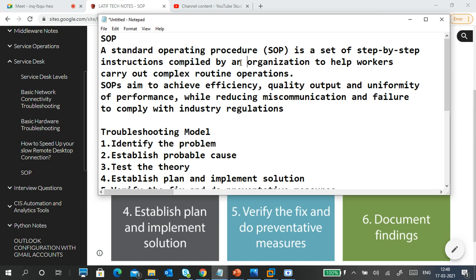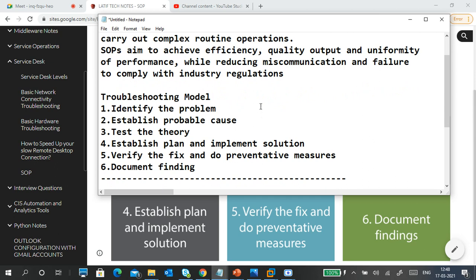It is mainly important in troubleshooting, in a troubleshooting model or SOP. Six points are important. First, identify the problem: what is the issue? Second, establish a probable cause: why it occurs, where it occurs, where to check it.